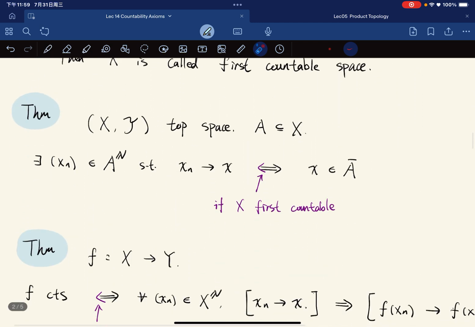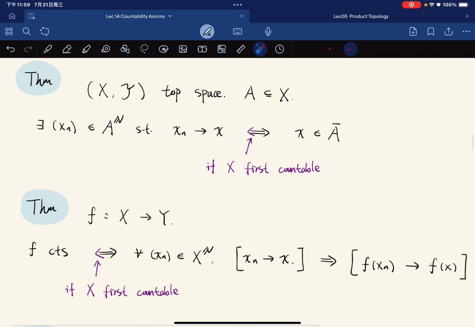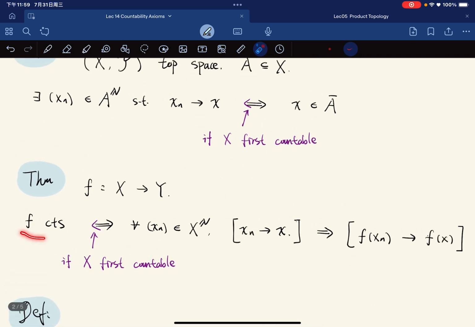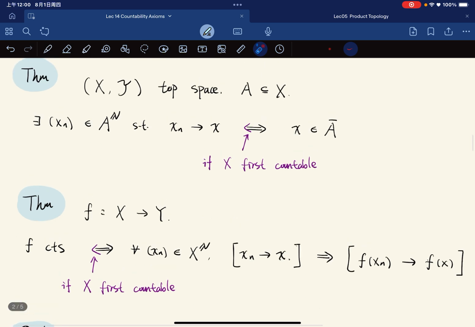And remember these two theorems from when we studied metric spaces. For topological spaces, if there exists a sequence in A such that xn converges to x, then x is in the closure of A, and the converse is true if X is first countable. And for continuity, if f is continuous, then for any sequence such that xn converges to x, f of xn converges to f of x. The converse is true if X is first countable. These are theorems from metric spaces.